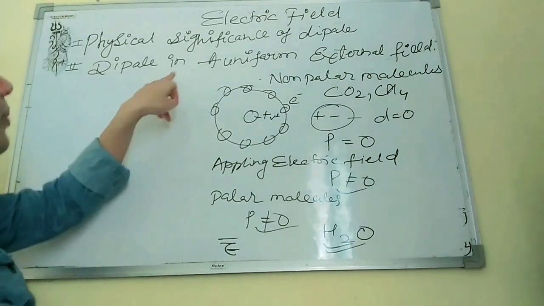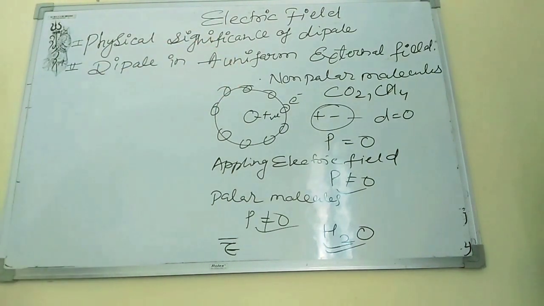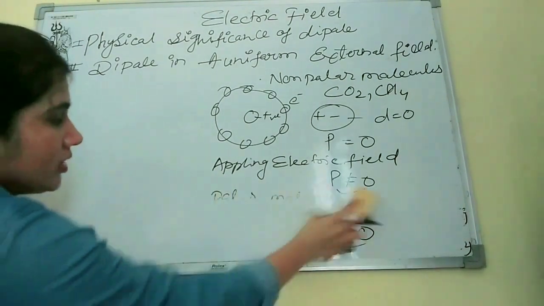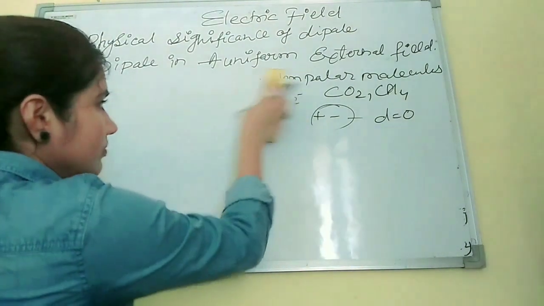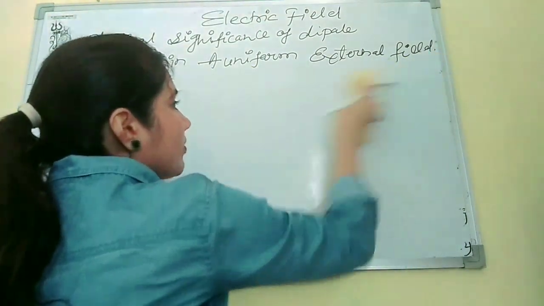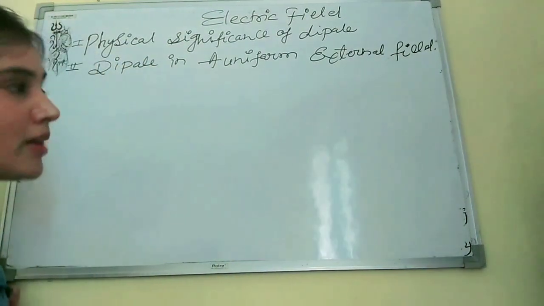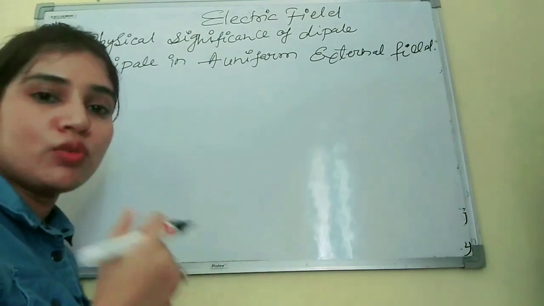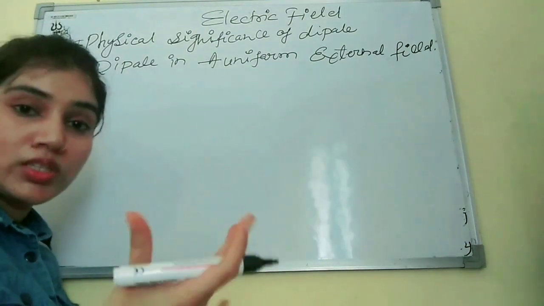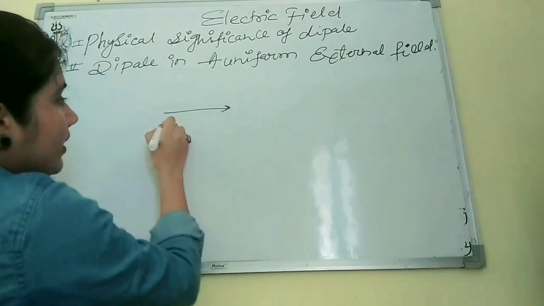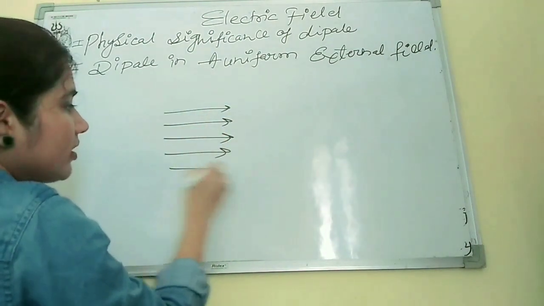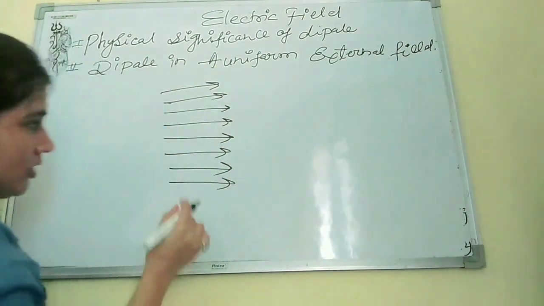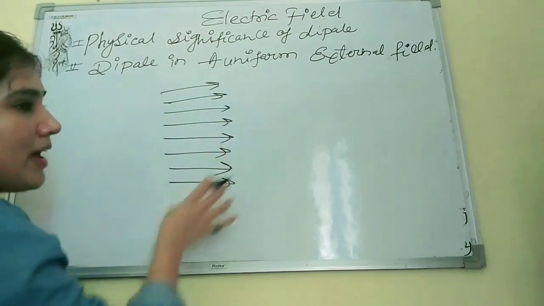Now the second topic is dipole in a uniform external field. We are talking about a dipole. There is some electric field which we are applying because of some external sources. If it is uniform, we will get parallel lines like this. This shows the electric field lines, and it is uniform because we see parallel lines.